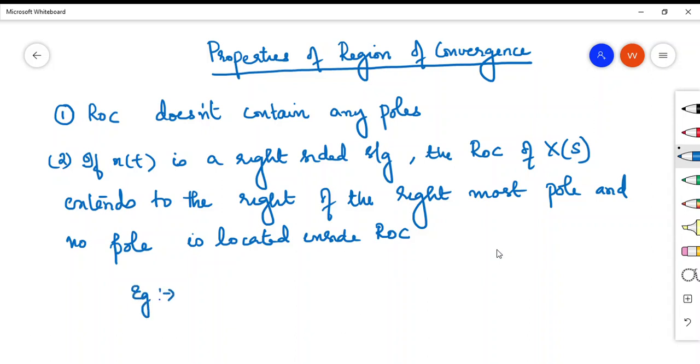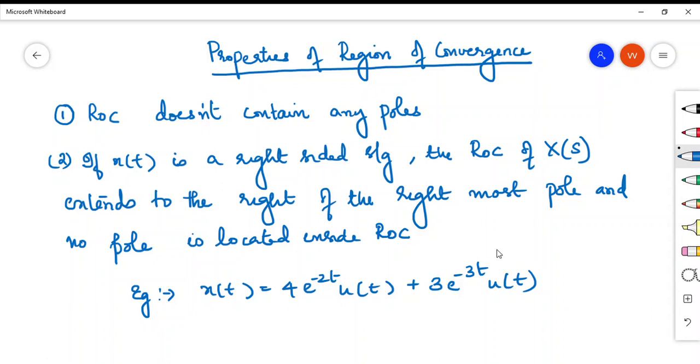Let's take an example: x of t is equal to 4 e raised to minus 2t u of t plus 3 e raised to minus 3t u of t. This is a right-sided signal, since you have the term u of t multiplied with each. This is the first signal, this is the second signal, and x of t is a combination of 1 and 2. Both of these are right-sided signals.